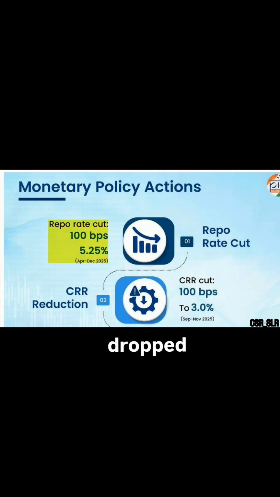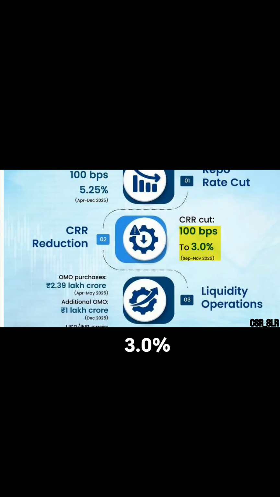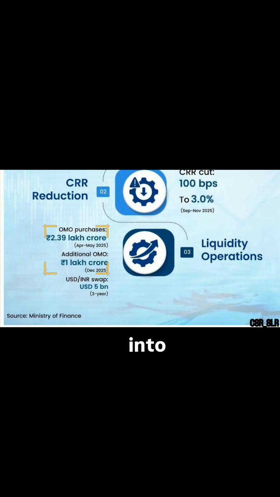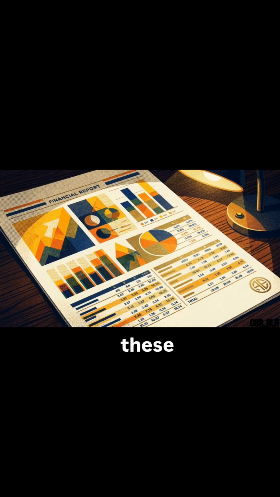First, the repo rate dropped 100 basis points to 5.25%. Second, reducing the CRR to 3.0% shifted zero-yield reserves into the lendable pool. Finally, open market operations injected over 3 lakh crore rupees into the system. This triad, combining a direct constraint release, an indirect rate cut, and direct injections, generated a deliberate liquidity surplus. The impact of these actions is visible in the transmission data.